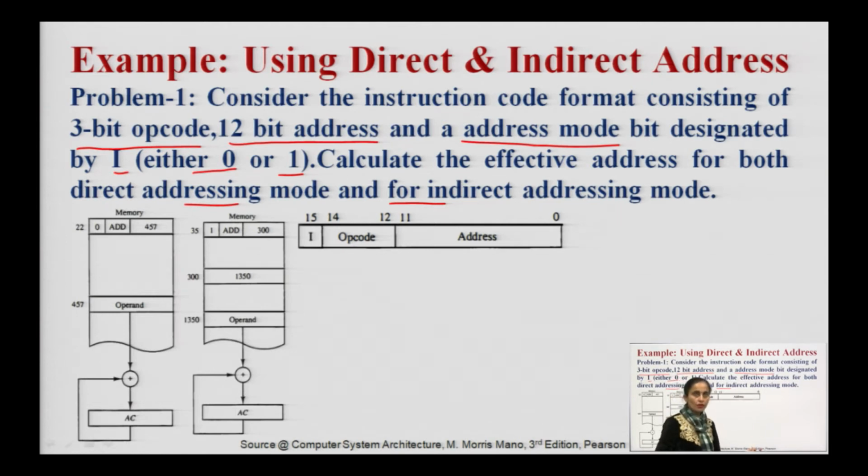If it is 0, then it means we are using the direct addressing mode, and if it is 1, then we are using indirect addressing mode. This 0 or 1 will change how we are calculating this address. Address means where the operand will be found. On that operand actually we need to perform this operation.